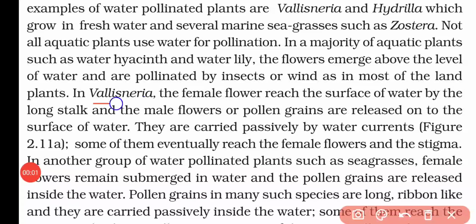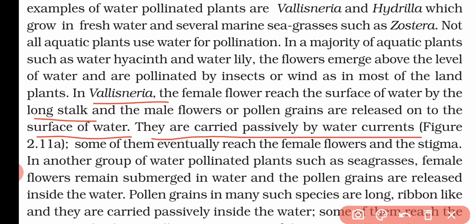Now in Vallisneria, the female flower reaches the surface of the water by a long stalk and the male flowers or pollen grains are released on the surface of the water. They are carried passively by the water current.